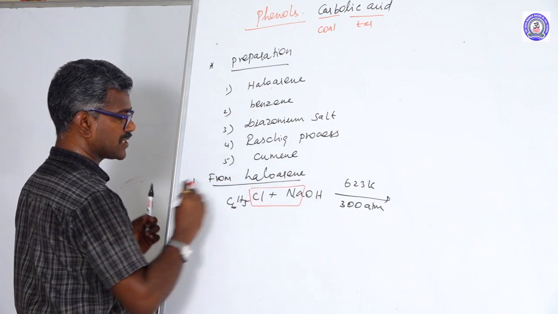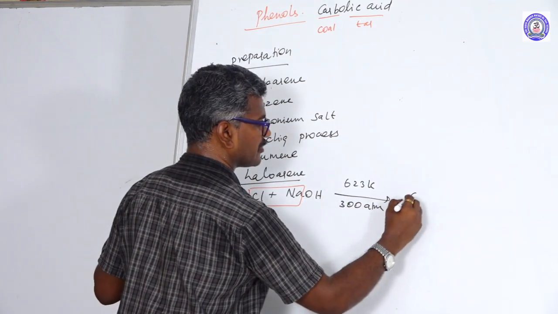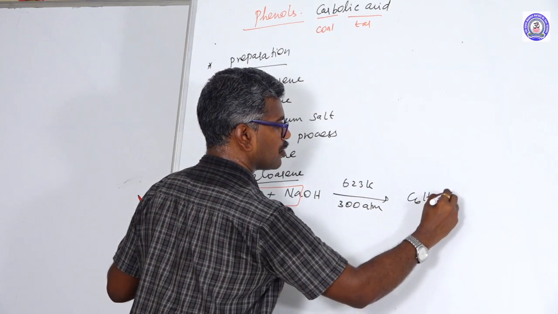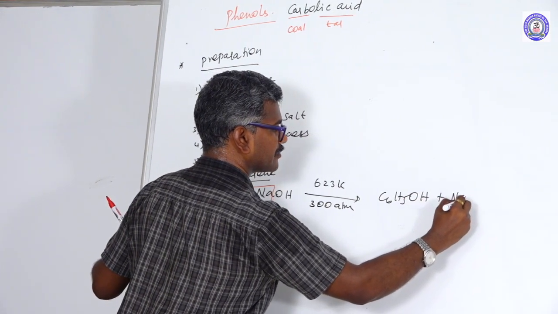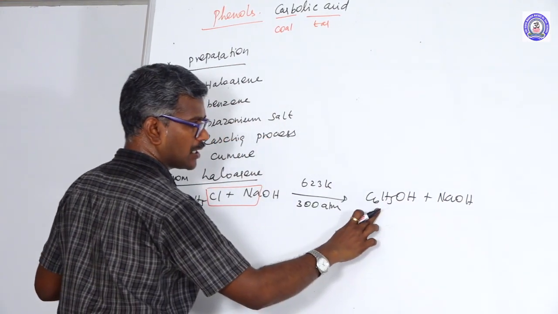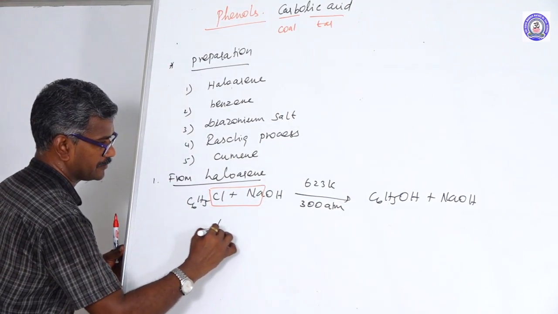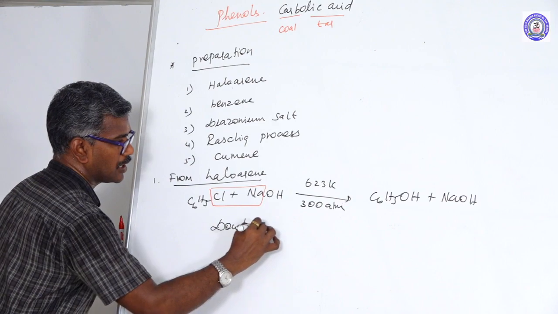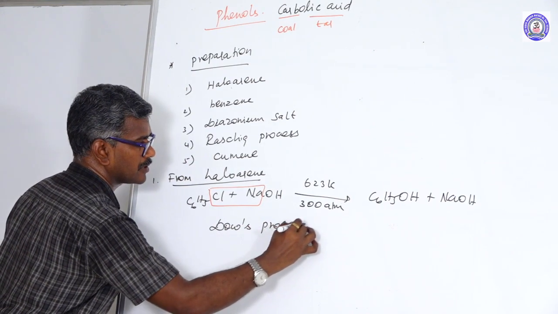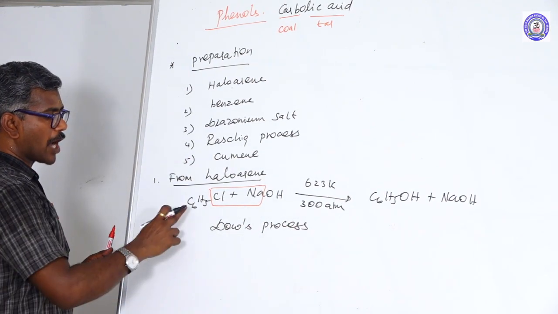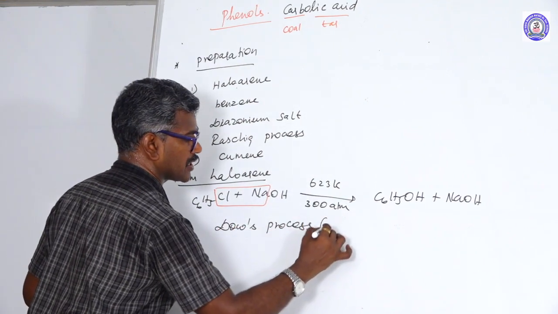Removal of NaCl, formation of C6H5OH plus NaCl. Common name phenol, IUPAC name hydroxybenzene. This process is known as Dow's process. This reaction undergoes an aromatic nucleophilic substitution reaction.